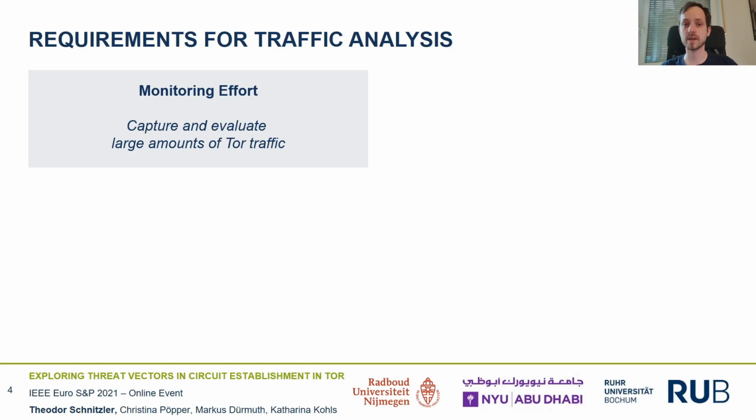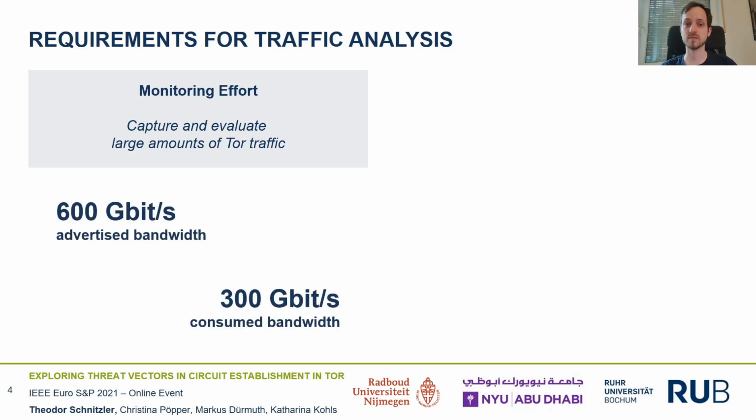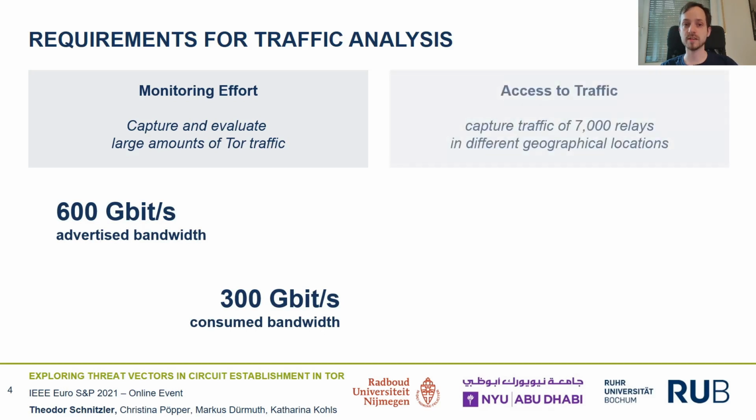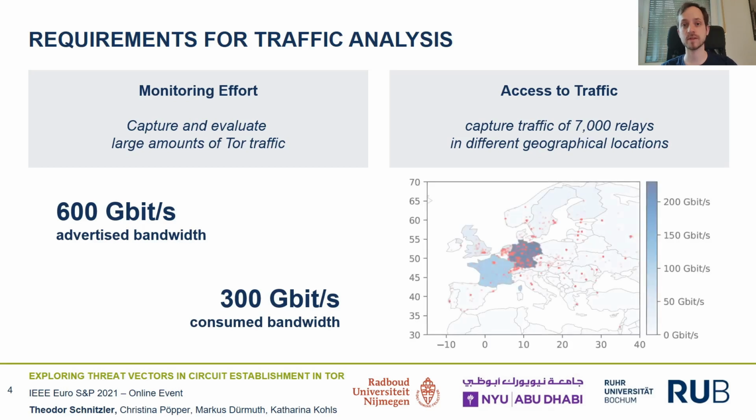Tor relays currently provide in total 600 gigabits per second of bandwidth, and all traffic currently consumes 300 gigabits. Maybe even more critical is that there needs to be access to all the traffic of interest, to traffic entering and leaving Tor through almost 7,000 relays in different geographical locations. For example, those relays all across Europe are illustrated here.